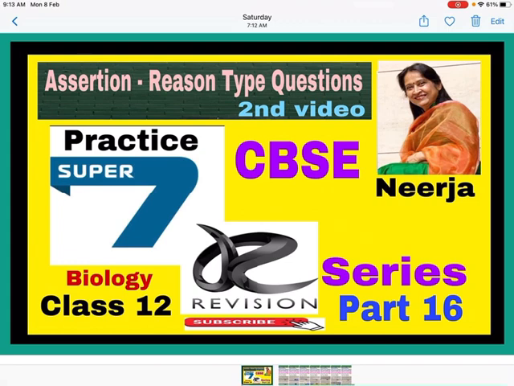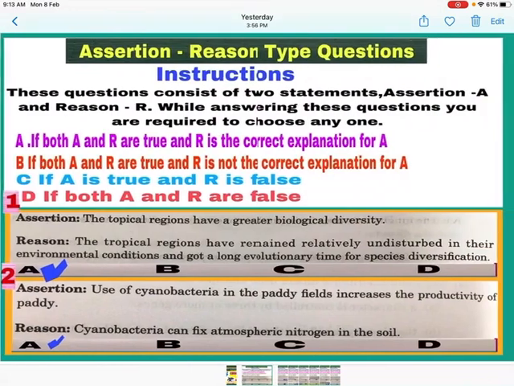In this video, we will do the practice of assertion reason type questions which are going to come in CBSE board exam. Let us first read the instructions for doing these questions. These questions consist of two statements, assertion A and reason R. While answering these questions, you are required to choose any one.